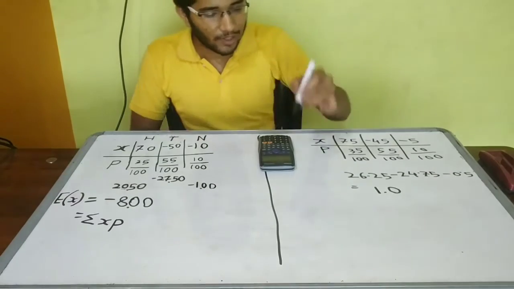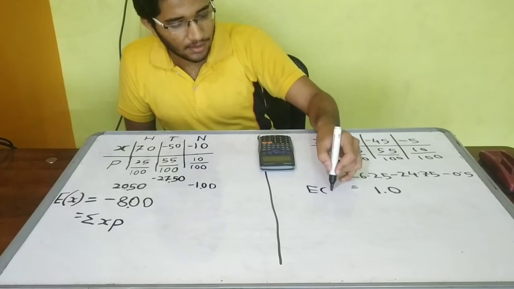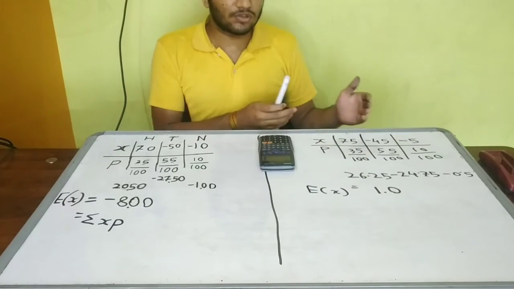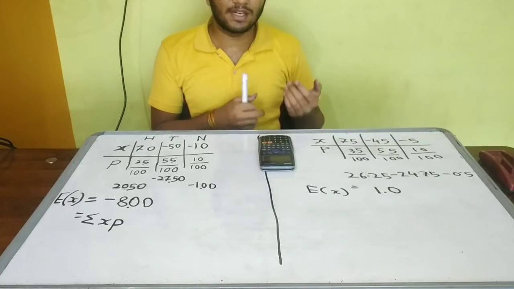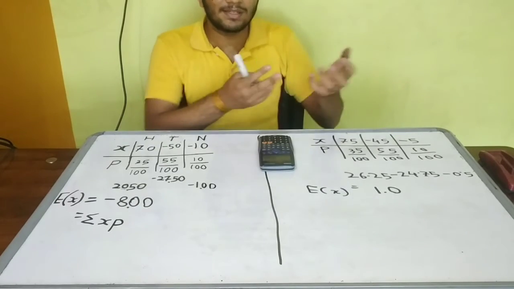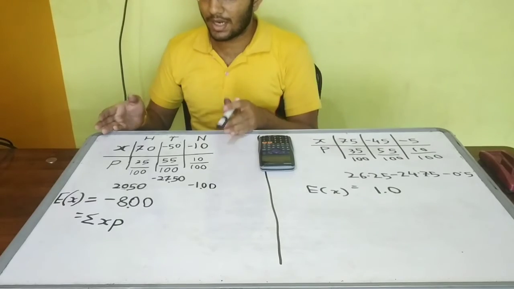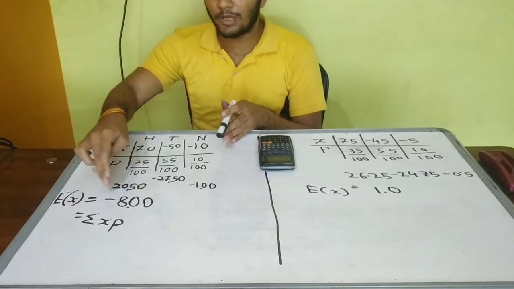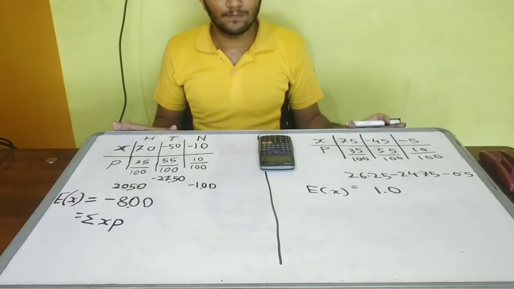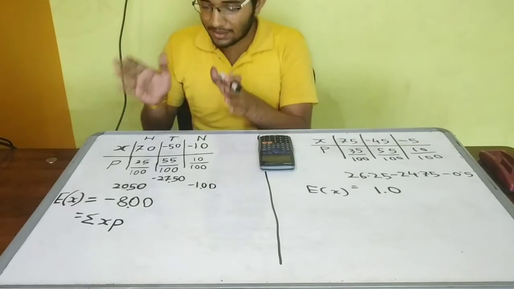Whenever the expected value E of X is positive, we will select that part because the returns are positive. Returns are increasing, or we can say it is giving us something as profit. And when the expected value is negative, we are receiving a loss. So we will not select this game.